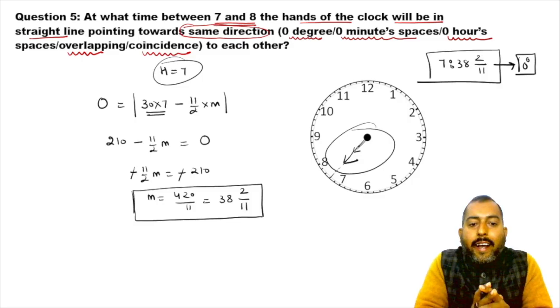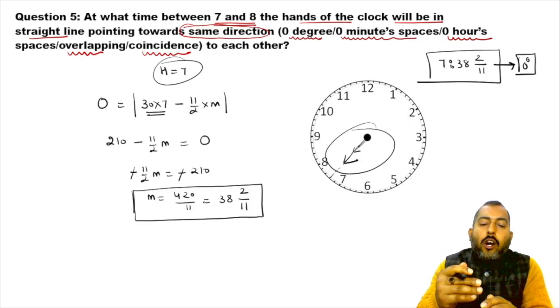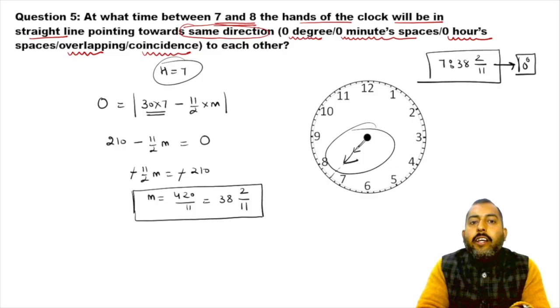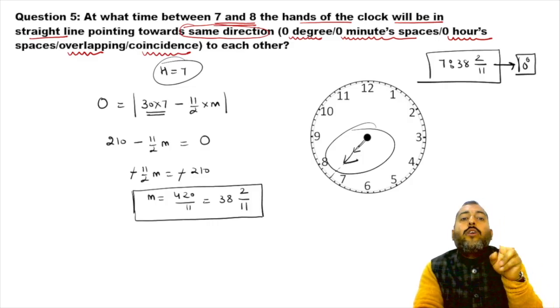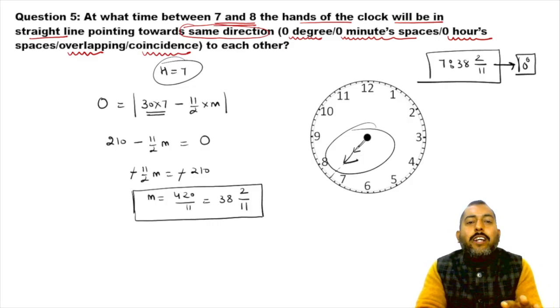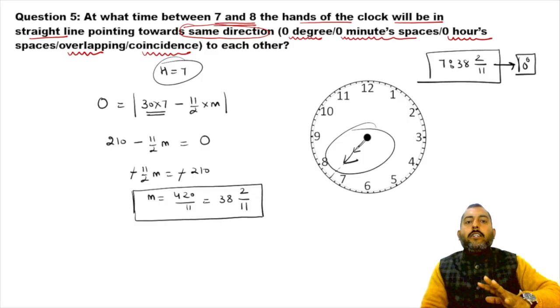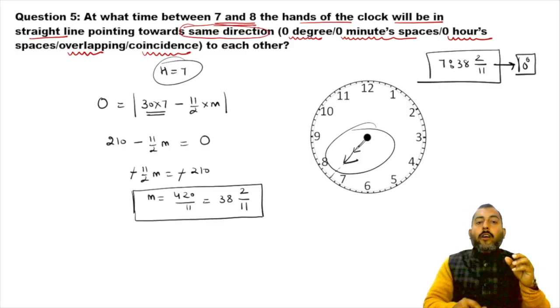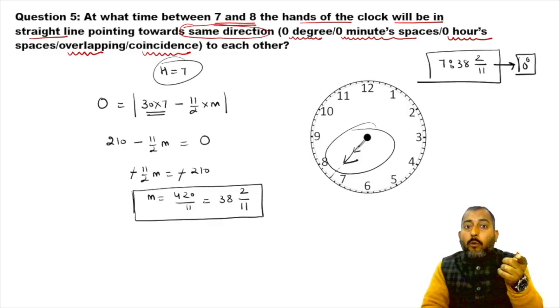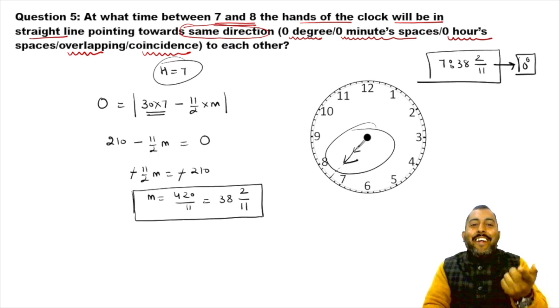Okay, I hope you understood it. So we talked about how to find out 90 degree, how to find out 0 degree. We talked about how to find out 180 degree angle between two given hours, for example 7 to 8, 6 to 9, 6 to 7, these kinds of scenarios. I hope type 2 is clear to all of you. I hope you know how to use the formula to calculate answers in type 2.